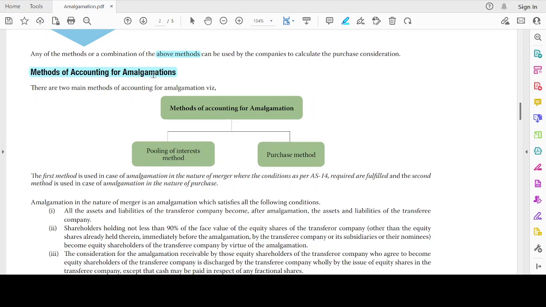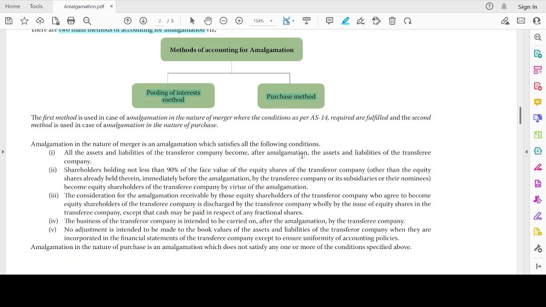There are two types of amalgamation: amalgamation in the nature of merger and amalgamation in the nature of purchase. There are two main methods for accounting for amalgamation. The nature of merger will be known as the pooling of interest method, and purchase will be known as the purchase method. So for nature of merger, pooling of interest method will be applied, and for purchase, the purchase method will be applied. Let's read it out. The first method is used in the case of amalgamation in the nature of merger, wherein the conditions as per AS 14 are fulfilled, and the second method is used in the case of amalgamation in the nature of purchase.